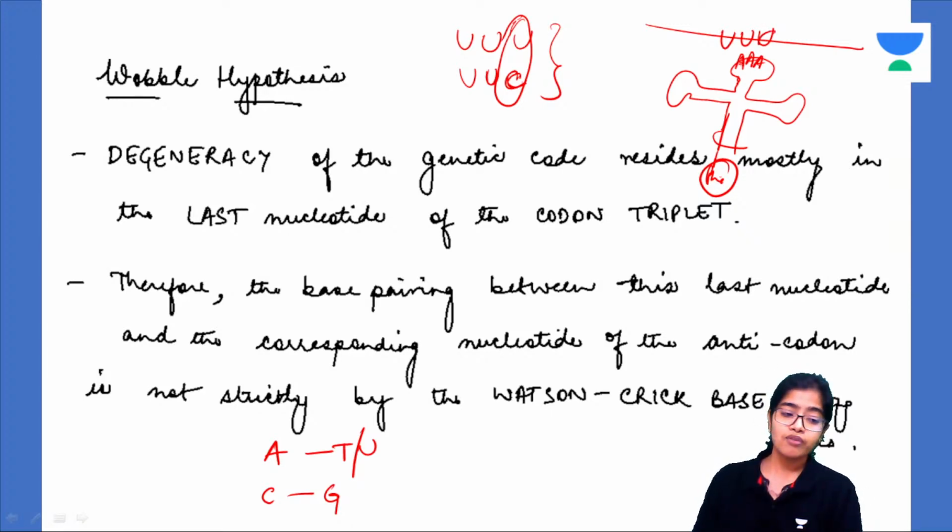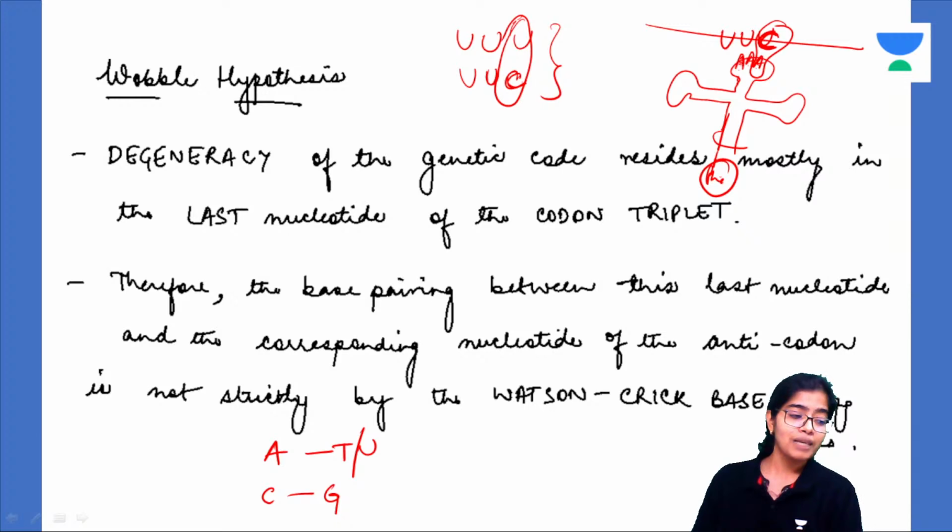Suppose this mRNA was UUC. Now this is also phenylalanine. So the similar tRNA will come and recognize this because each tRNA is unique for every amino acid, because each aminoacyl tRNA synthetase is unique for each amino acid. So now this AAA is going to combine with UUC. Now can you see C is attaching to A and these are not complementary. So the Watson-Crick base pairing rule is getting violated here.